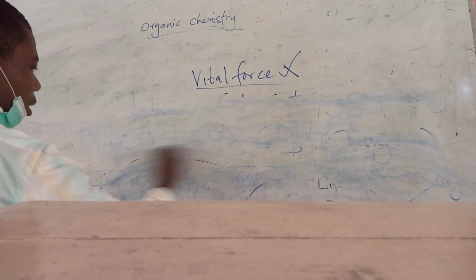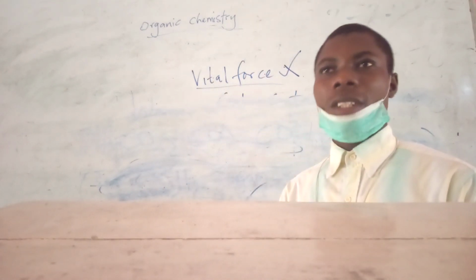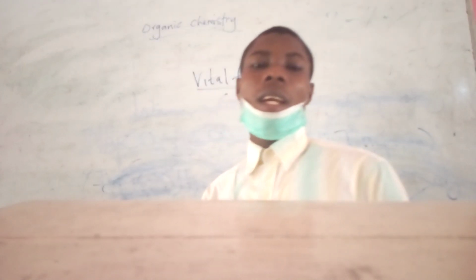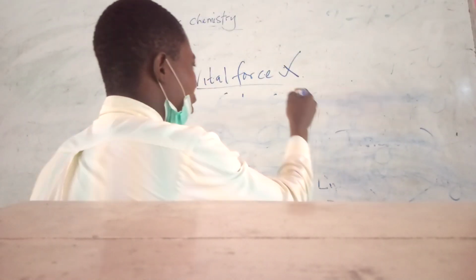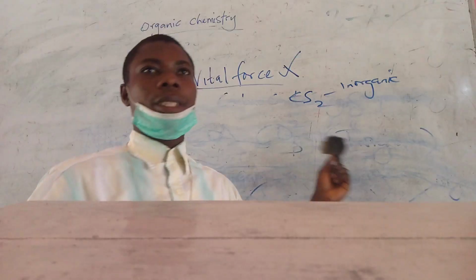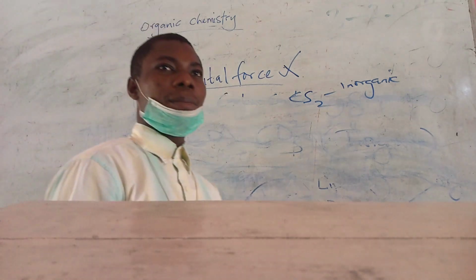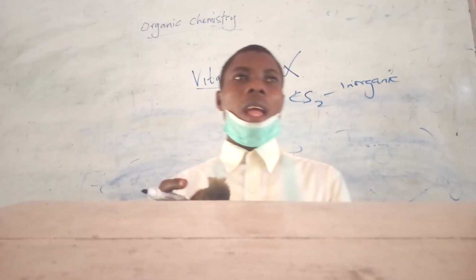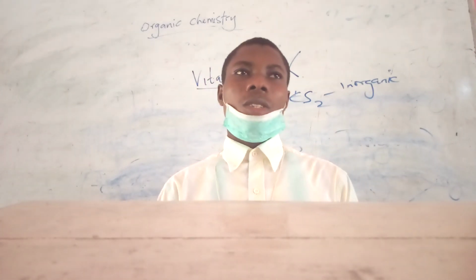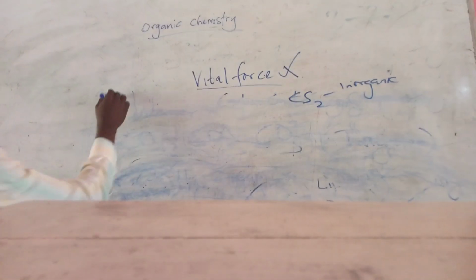This actually takes us to another aspect that we'll talk about right now. We said organic chemistry deals with compounds that contain carbon, with the exception of the carbonates, the oxides, and the sulfides. The sulfide is also inorganic. It is an exception. Now, since there is a special preference that is given to carbon, a normal person will ask, why carbon?